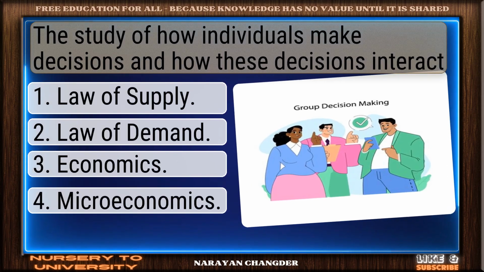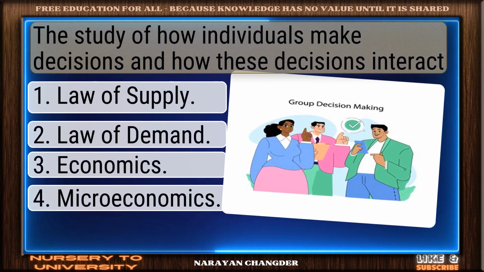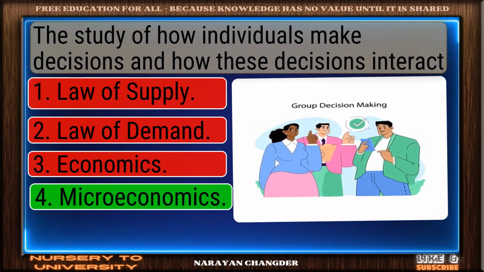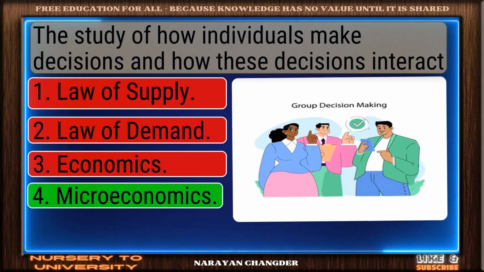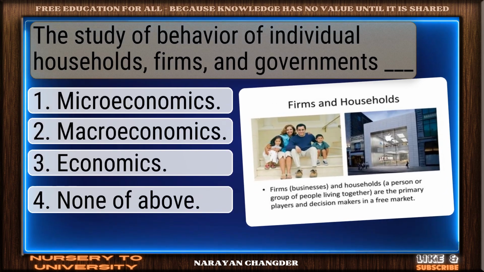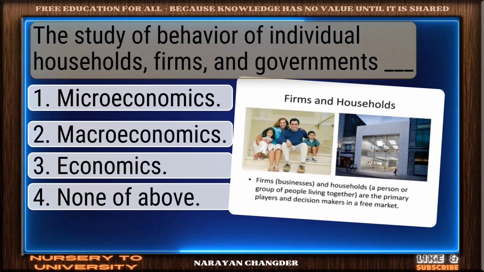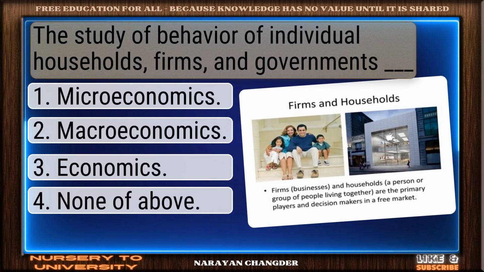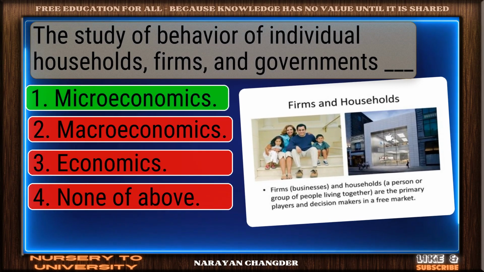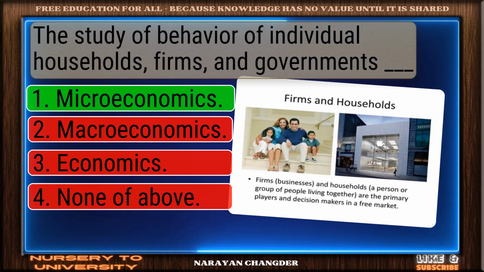The study of how individuals make decisions and how these decisions interact. You chose microeconomics, and it is correct. The study of behavior of individual households, firms, and governments, dash. Excellent choice. Microeconomics is the right answer.